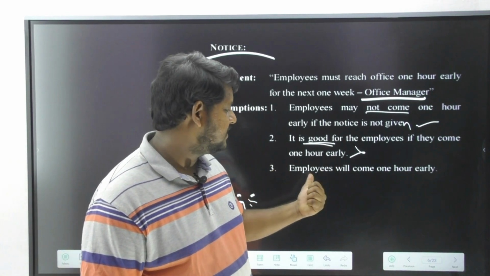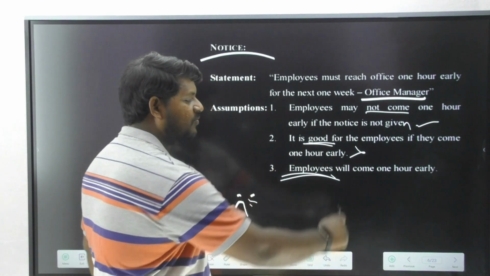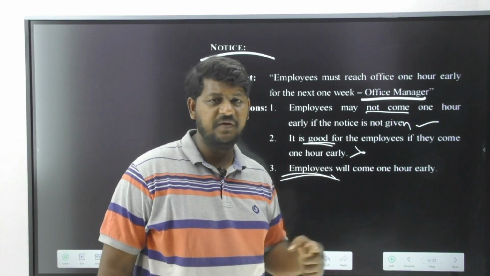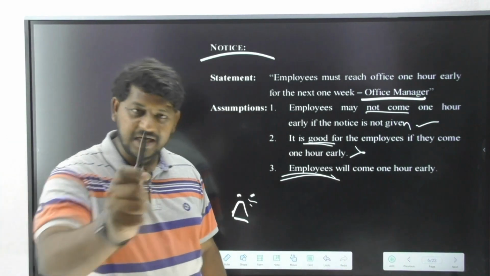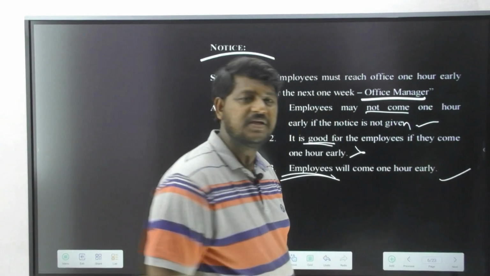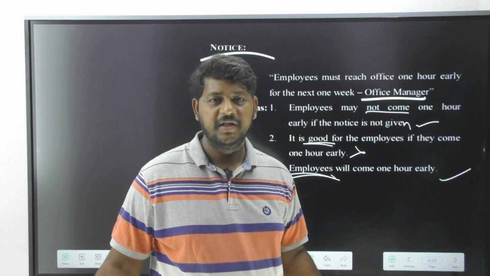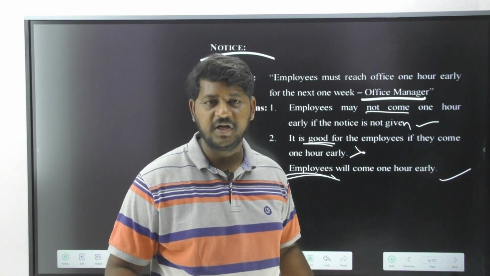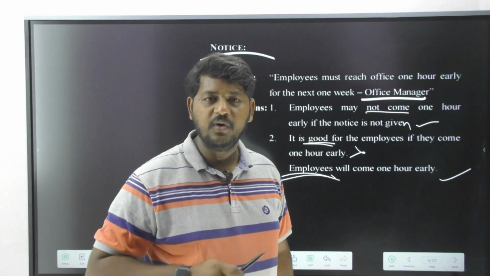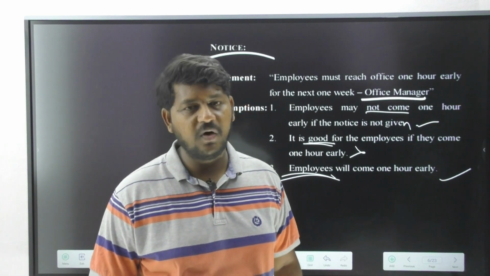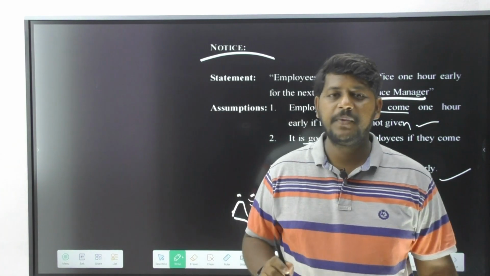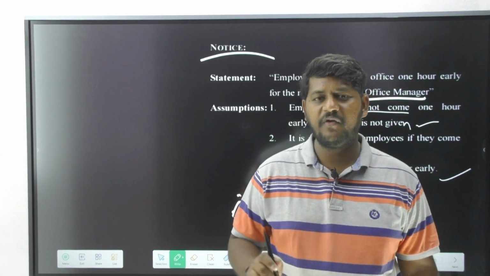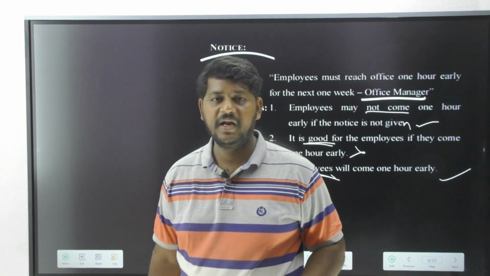Right, next let us see. Employees will come 1 hour early. Again, you do not have any prefix, so immediately all employees will come 1 hour early. Definitely this is going to be implicit. Sir, why would they come? They may go somewhere else, they may not follow the order. Why would I give you any notice if you are not going to follow any order? The manager definitely thinks people are going to obey me, people are going to come to my office 1 hour early if the notice is given, if the notice is served.